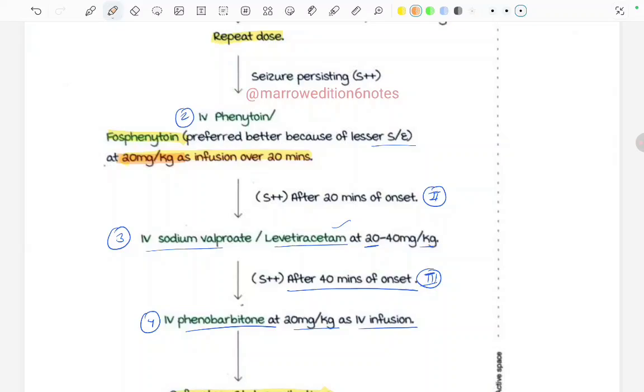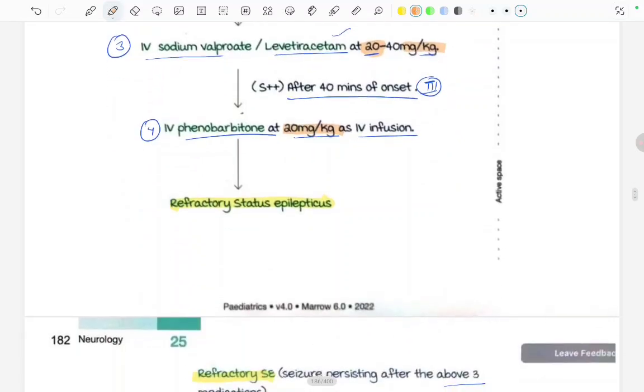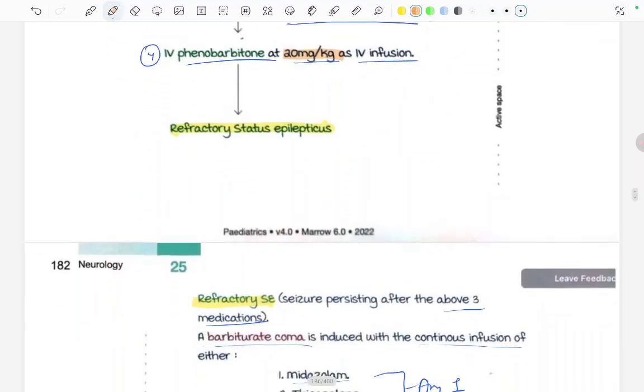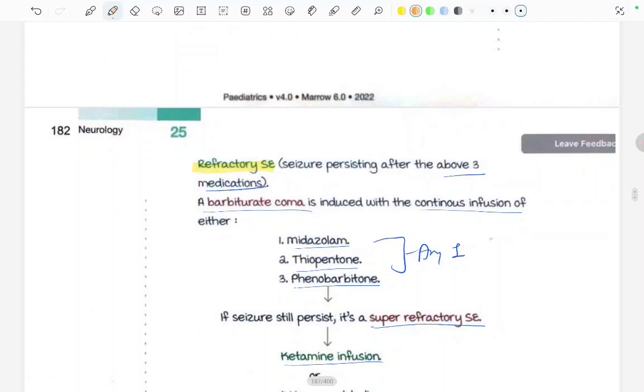And after giving all these drugs, it is called refractory status epilepticus, in which we have to start continuous infusion with either midazolam, thiopentone, or phenobarbital. And if it still persists, then it's called super-refractory seizure, for which ketamine infusion or IV immunoglobulins are used.